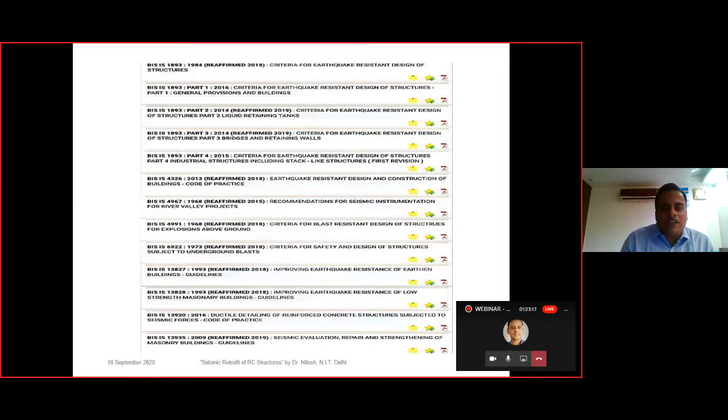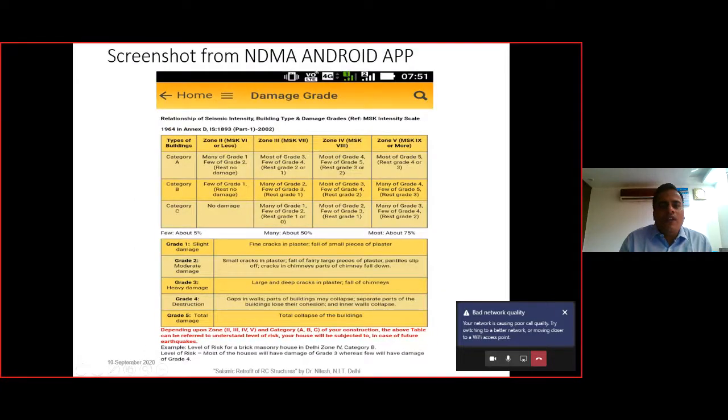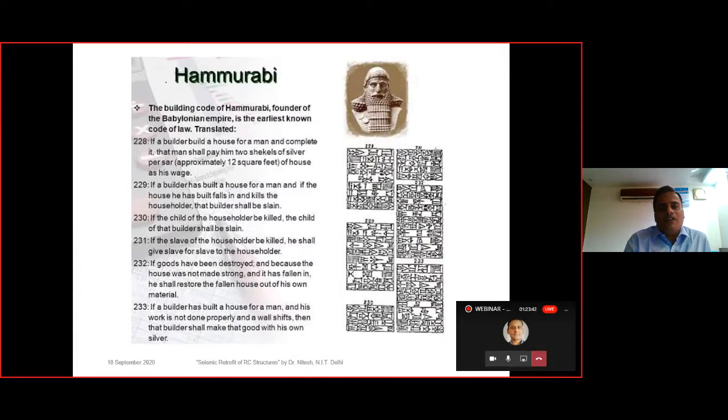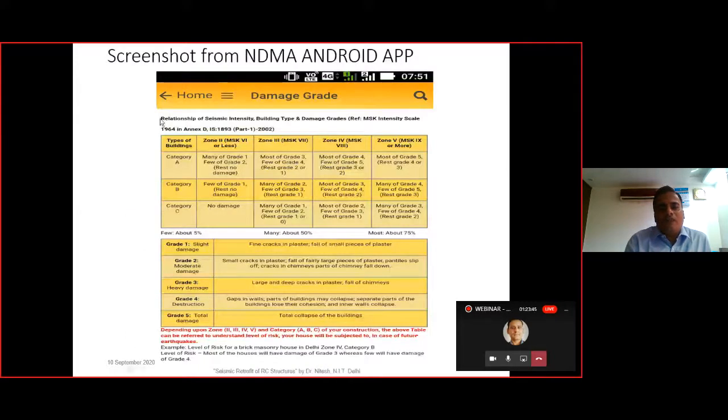Then these are certain snapshots that I have taken from the BIS website. Here various codes related to earthquake engineering are reflected. These are snapshots from the Android app. You can go to the NDMA website and download the app, install it on an Android mobile, and one of the screenshots of that app is shown here.